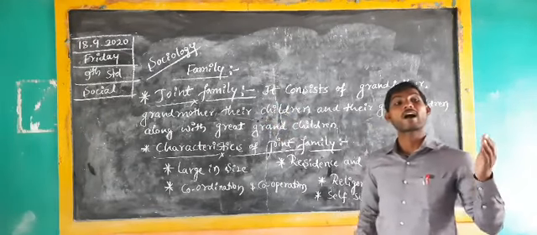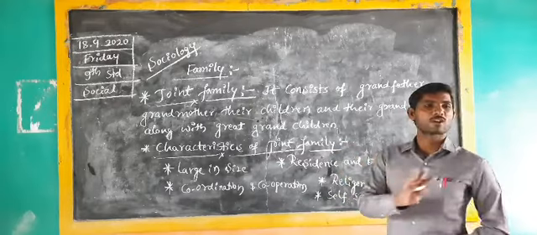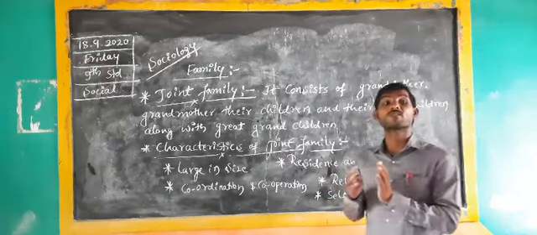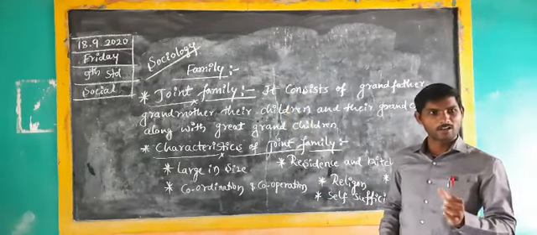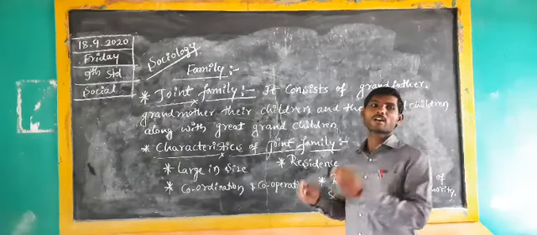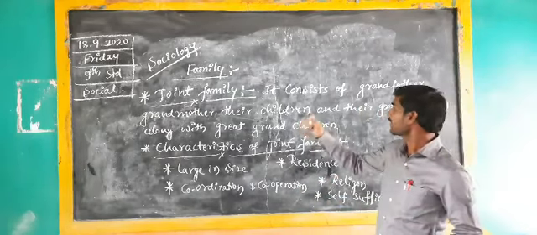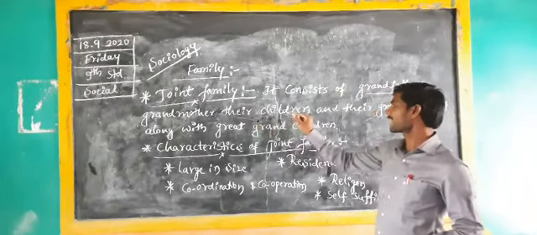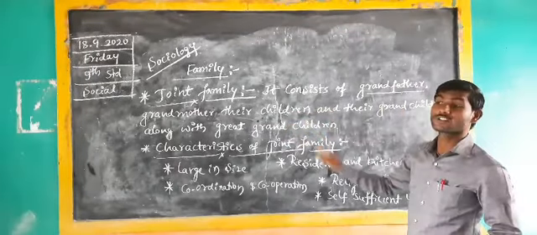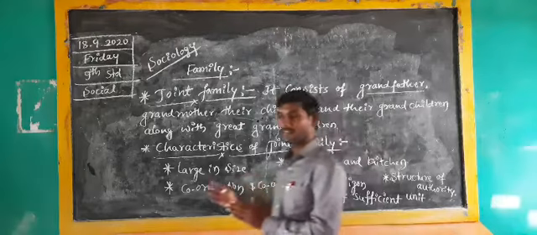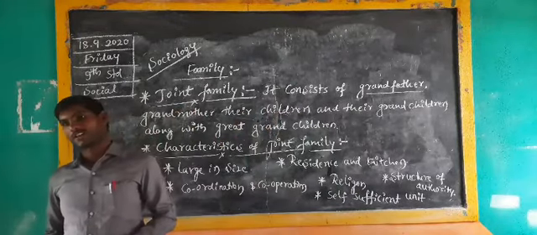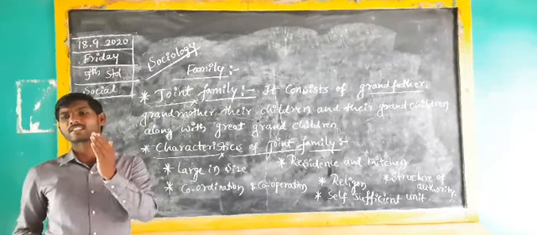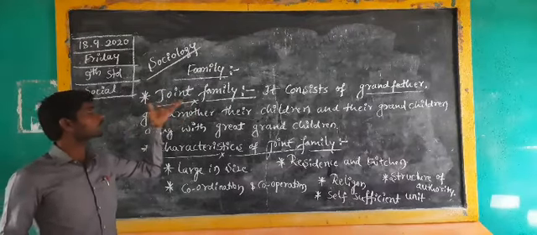Joint family means what? Undivided family. These family members are not divided. That's why we call them by the sociological word joint family. Who are the prominent members of the joint family? The first credit goes to grandfather, the second one grandmother, grandchildren and also great grandchildren. How many generations are there minimum in that? Minimum 2 or 3 generations. Members of 2 or 3 generations are staying in the same family. Those are considered as joint family.